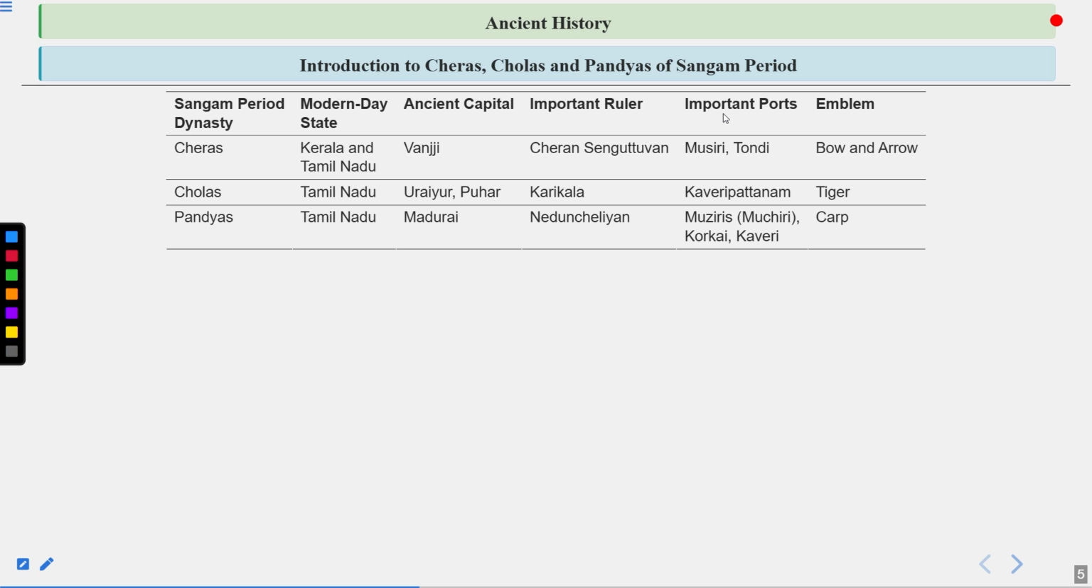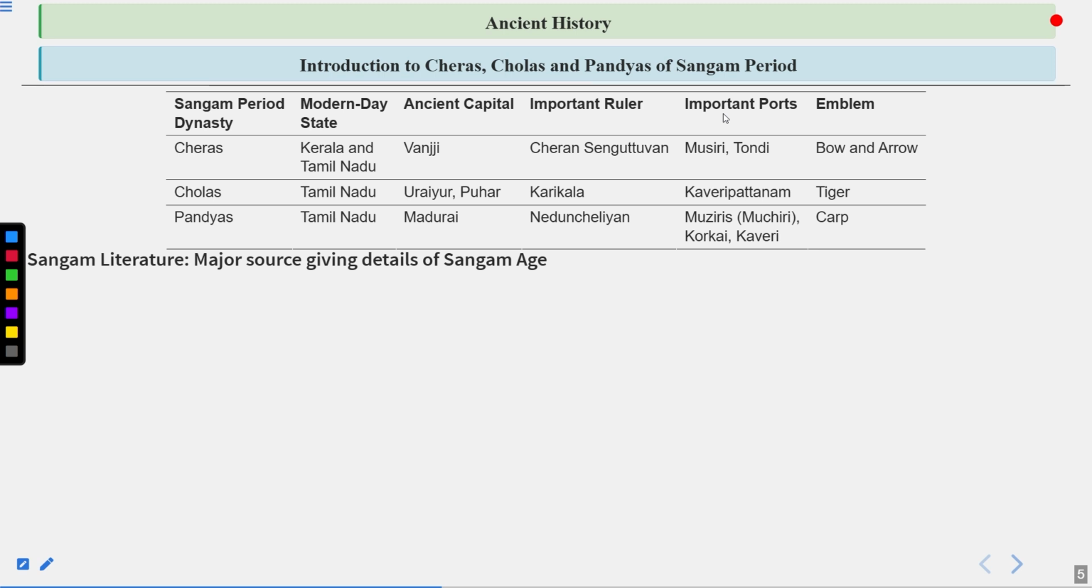Then came the Pandyas. So Pandyas were there in the Tamil Nadu region, and Madurai was the ancient capital. Nedunchezhiyan was the particular ruler, and Musiri or Korkai, Kaveri are the important ports, and carp was the emblem.